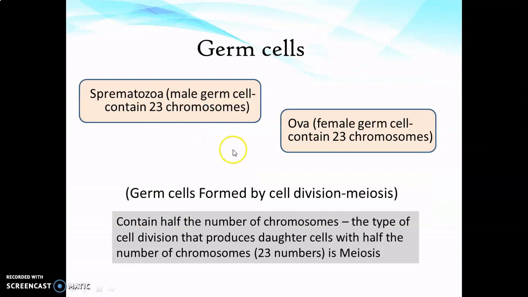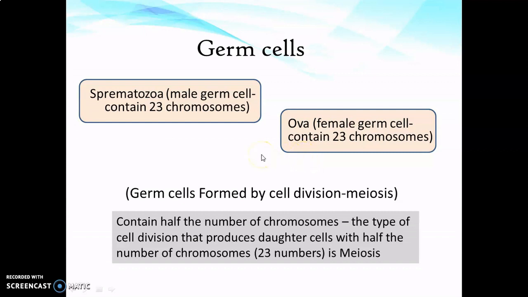Germ cells, there are two, male germ cell known as spermatozoa and female germ cell known as ova. Both of these contain only 23 chromosomes, that is half the number of a human cell. And they are formed by a cell division known as meiosis. What is meiosis? Meiosis is a type of cell division that produces daughter cells with half the number of chromosomes, that is 23 chromosomes, and it is by meiosis that spermatozoa and ova, or germ cells or gametes, are formed.